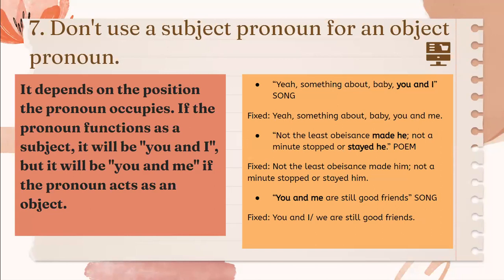Don't use a subject pronoun for an object pronoun. It depends on the position the pronoun occupies. If the pronoun functions as a subject, it will be you and I, but it will be you and me if the pronoun acts as an object. For example, you and me are still good friends, a sentence from a song. In a fixed way could be you and I or we are still good friends.